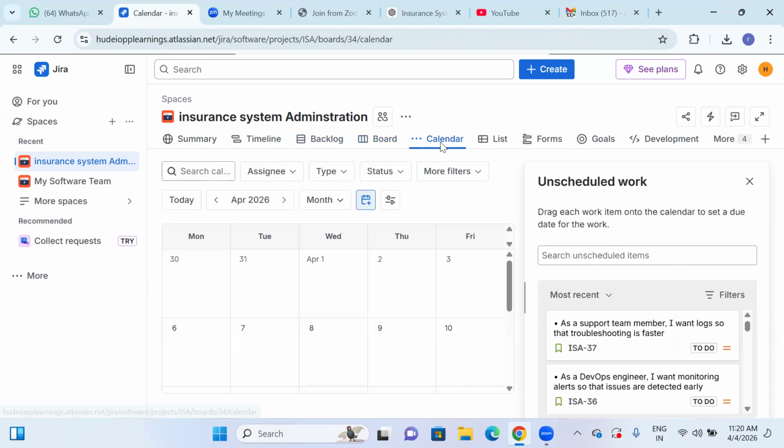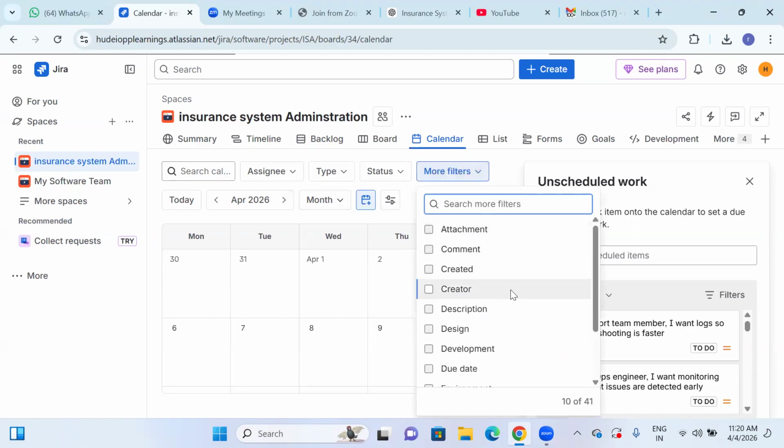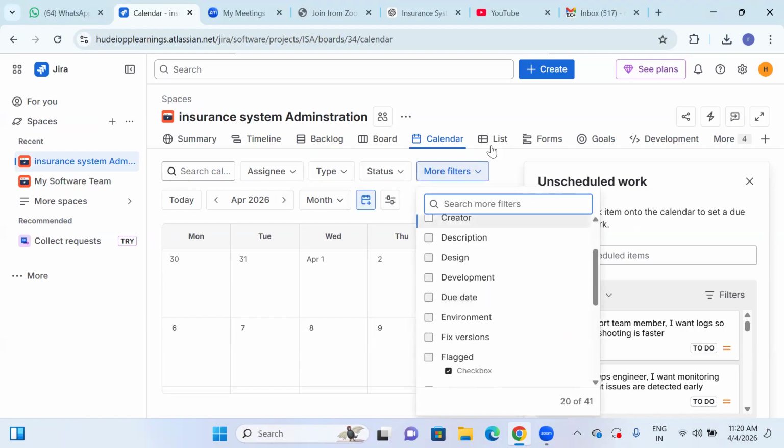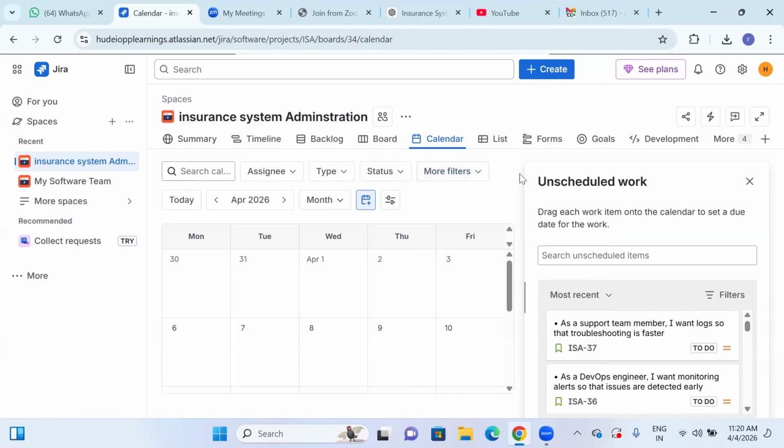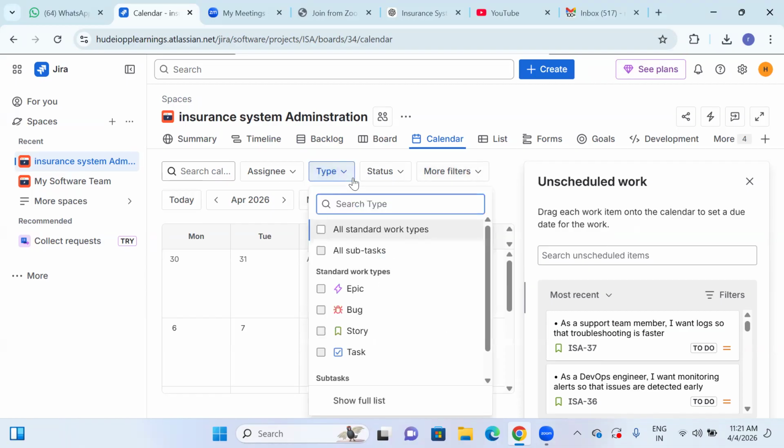Now, the next one is about the calendar, right? This is about the calendar part, because calendar means what we have assigned and all. Generally, there are filters, because we have to create filters for this. Based upon the filters we have created, generally administration people do that. Administrators have to create the filters. Based on the filter creation, what tasks we have assigned, to whom this is being assigned, what type of work is this?